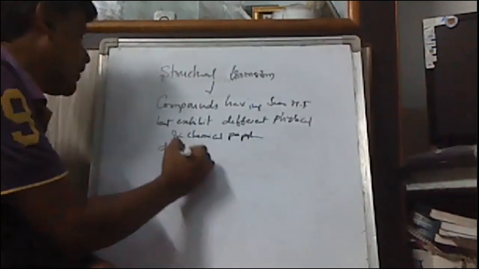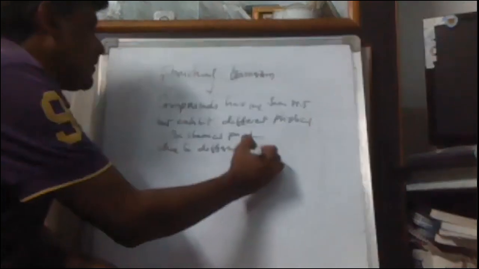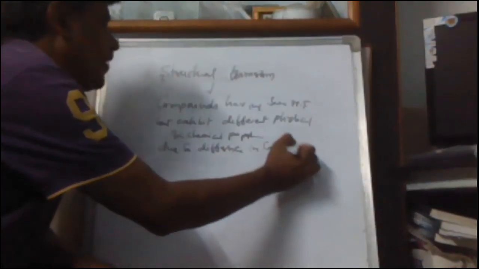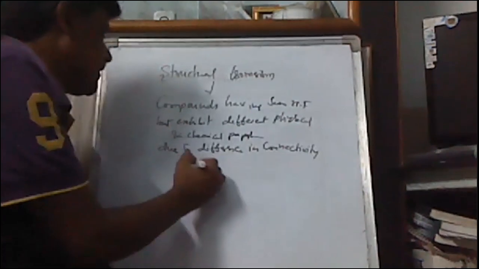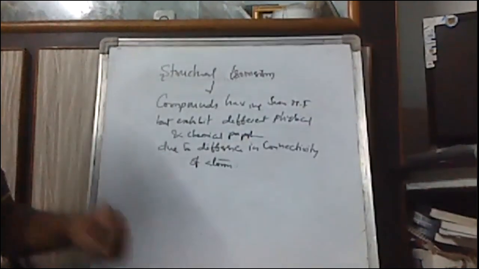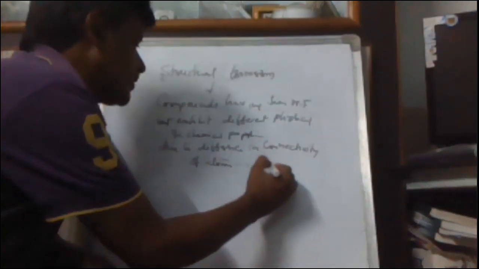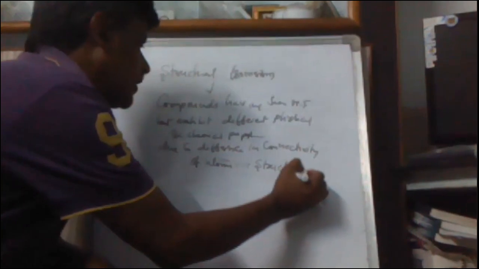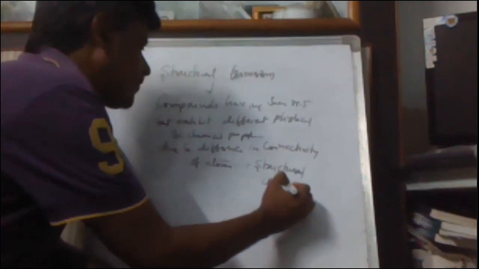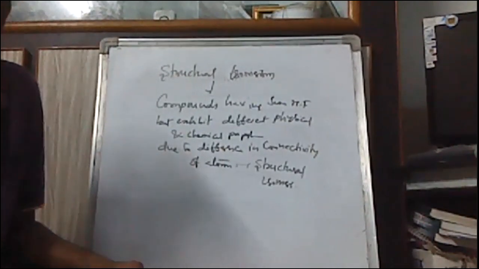Due to difference in the connectivity of atoms, they are called structural isomers, and the phenomenon is called structural isomerism.